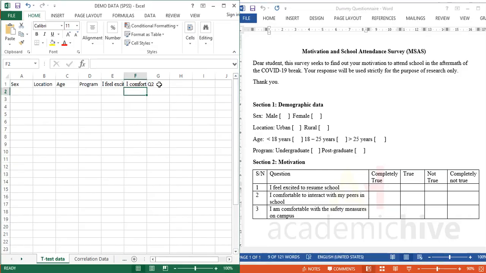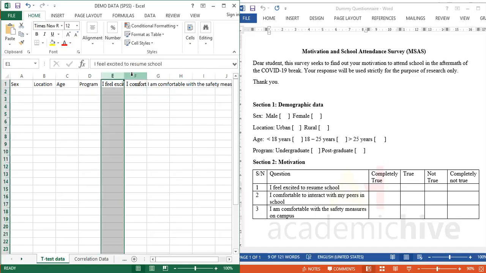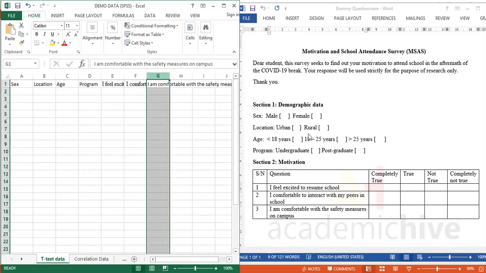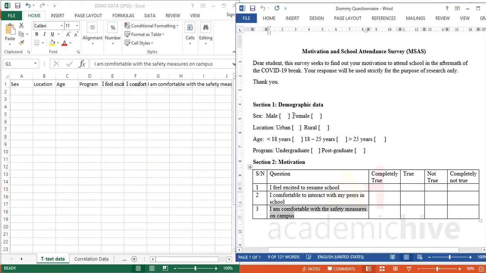Okay, and question 3. Great. So we have sex, location, age, program, and then questions 1, 2, 3. We have it there, that's E, F, and G. All right, great. So let's take the responses.